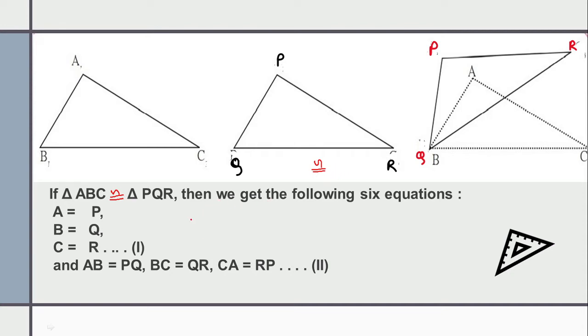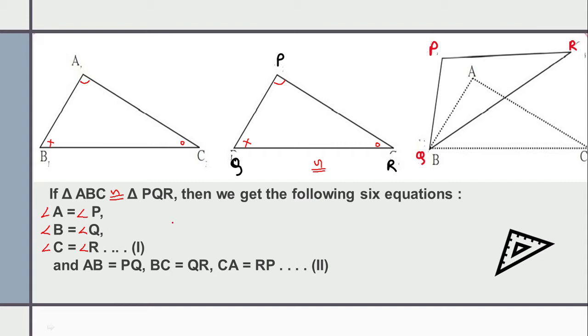If two triangles are congruent, then angle A will be congruent to angle P. Why? Because if they are exactly meeting each other, then angle A will be the same as angle P. Then angle B will be the same as angle Q, and angle C will be the same as angle R. Their measures will be the same because when you keep these two triangles one above the other, they meet exactly.